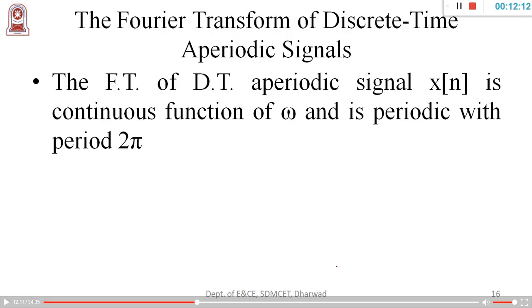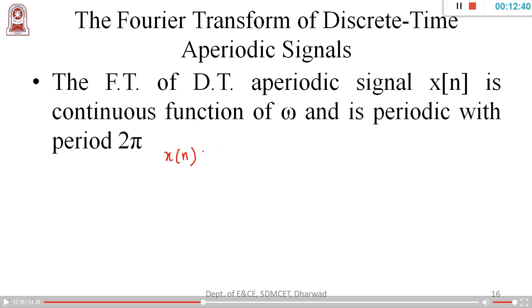Okay. Now, another very important point here. When I move from time domain to frequency domain with respect to an aperiodic, discrete signal, let us consider a signal x of n.